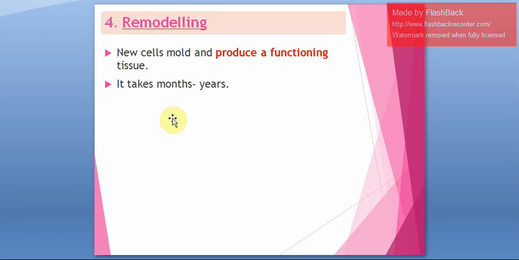Next is remodeling. Remodeling means new cells will form and they will work like functioning tissue. That is referred to as remodeling. Now, the remodeling process can take months or years. It depends upon how big the trauma or injury a person has had. So, if it is a big injury, remodeling will take many years, especially in fractures. With small wounds, remodeling happens very fast. So, that is particularly about how your wound tissue is healing.